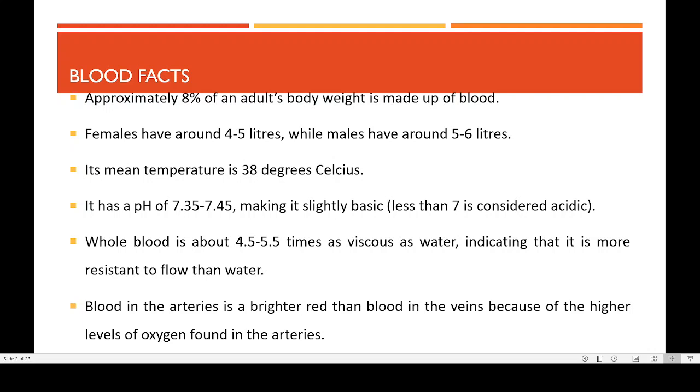Then coming to viscosity, whole blood is 4.5 to 5.5 times as viscous as water. Viscous means the thickness of the blood. We always say the blood is thicker than water. It is nearly 4 to 5 times thicker than water. That is the meaning of this 4.5 to 5.5 times viscous. So that will give you an idea of what is the nature of blood.